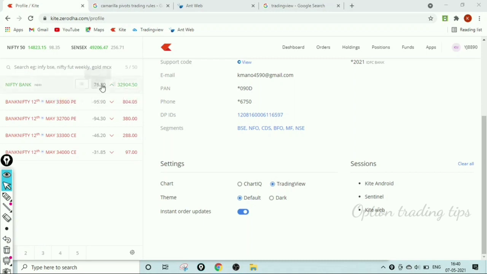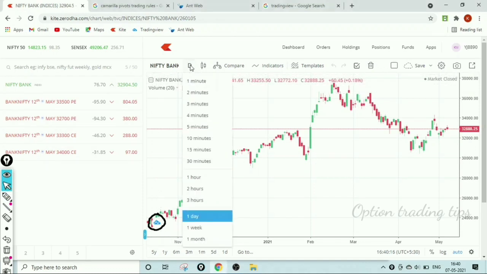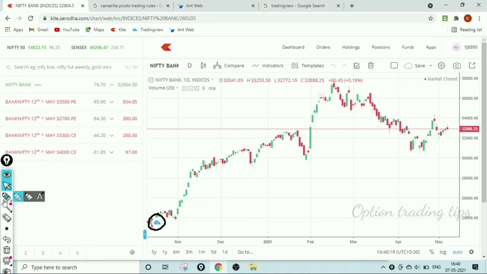Now open the index chart. The chart opens under TradingView. This is the symbol of the TradingView chart. Now second is to change the time frame. From here, this is the time frame.